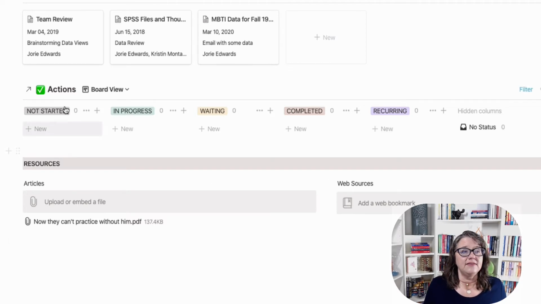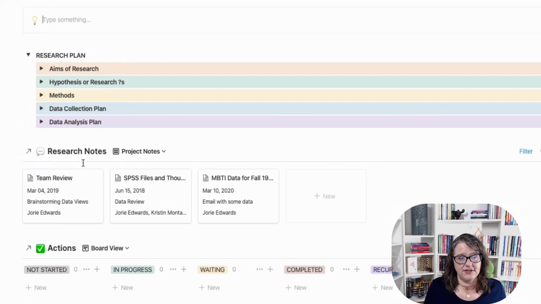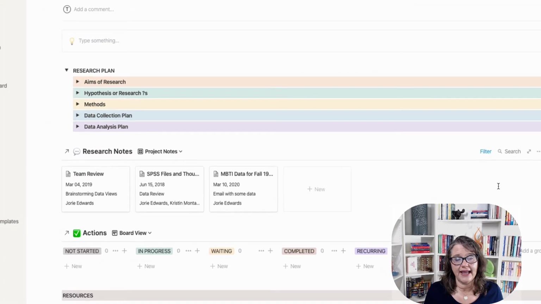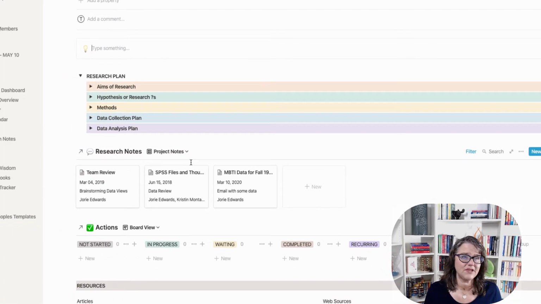This is one way. But I may also just set another kind of link here that I can pull information in. Then I set up the research notes section. So these are the project notes that start to populate across here. Where this can be very useful, especially in team research, and if you are, for instance, working on your dissertation, this might include things like your thought process at different times during the research, so journaling about how this is evolving, which being able to look back on can be very helpful.